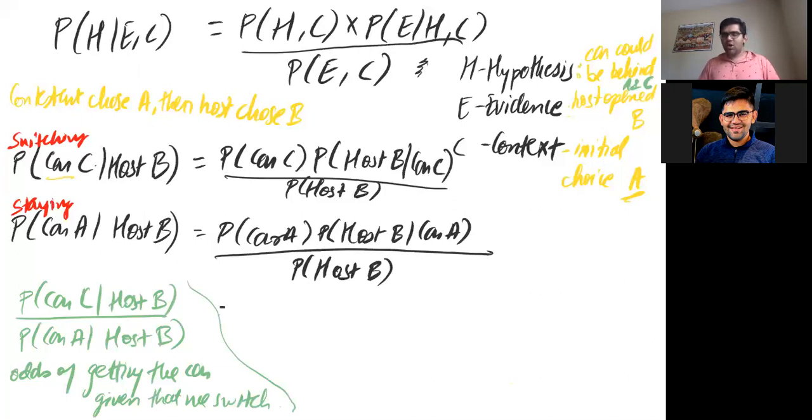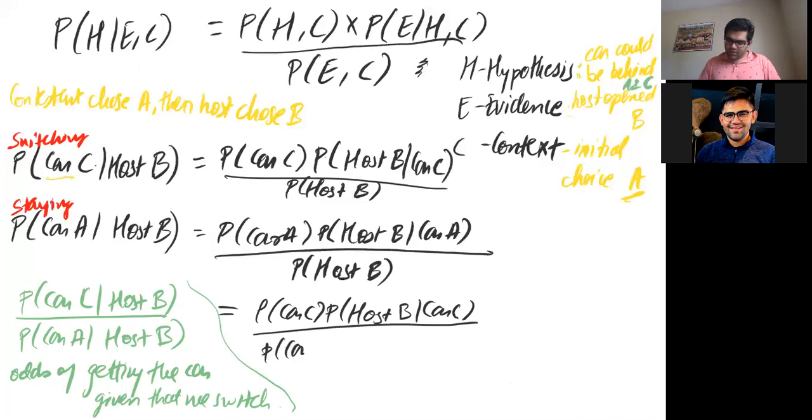So we know that the denominators are the same, right? So let's just get those out first. So P of car C times P of host B given car C, upon P of car A times P of host B given car A. Now, one more factor is that initially when we were placing the car, we know that it's equal probability of the car being in A, B, or C, and that's going to be 1/3, right? So let me just write that down.